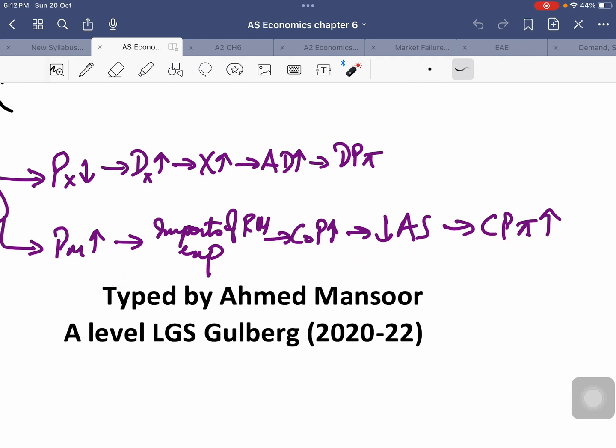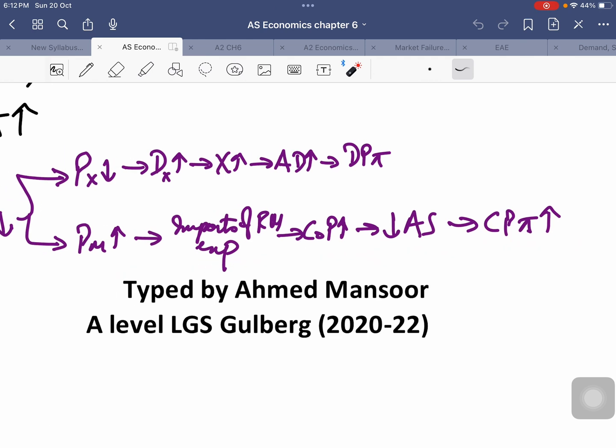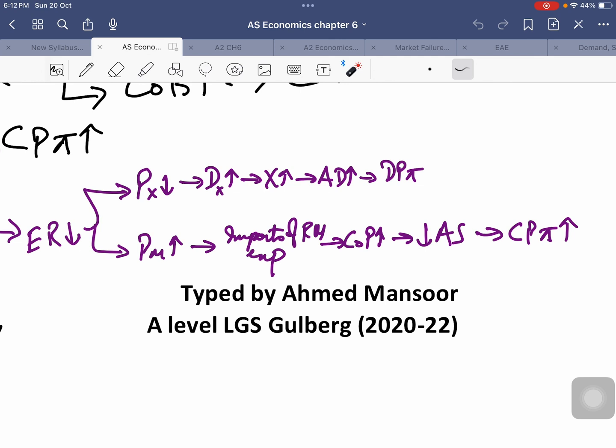This is bad for the country. So as you can see, exchange rate depreciation is actually causing a double effect on inflation. It can cause demand pull inflation as well as cost push inflation in the country. Right? So this is a very important concept and phenomenon that you should know in the concept of inflation. We'll talk about exchange rate in a lot of detail in chapter 8.